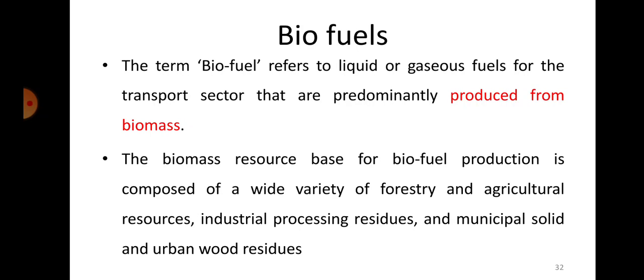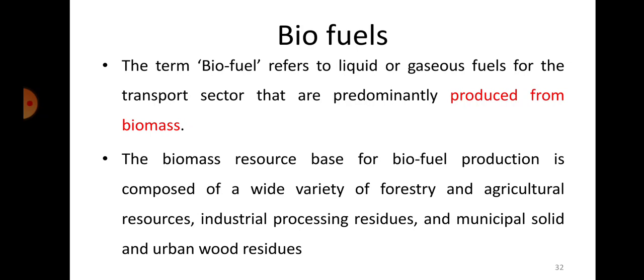Now what do you mean by biomass? So biofuel, you understand it is produced from biomass, but what is biomass? Biomass is the resource base for biofuel production, and it consists of a wide variety of forestry and agricultural resources, industrial processing residues, municipal solid and urban wood residues. So all these put together we call it as biomass.